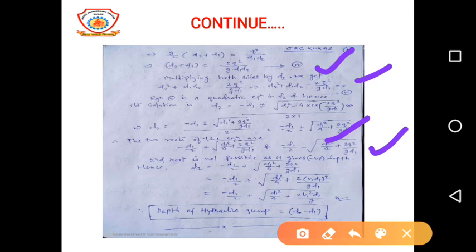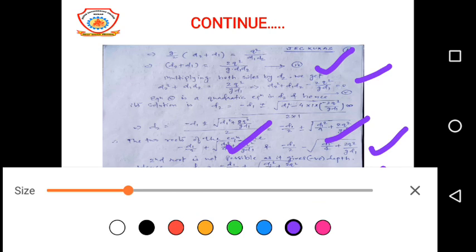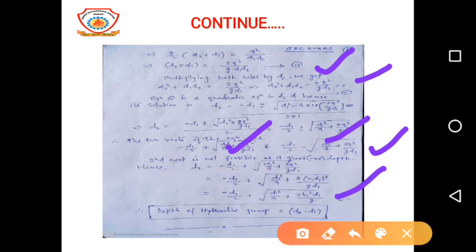Therefore the final depth value will be minus D1 upon 2 plus under root D1 square upon 4 plus 2q square upon g D1. After solving, we get minus D1 upon 2 plus square root of D1 square upon 4 plus 2 V1 square D1 upon g. Hence finally we are getting the value of D2.